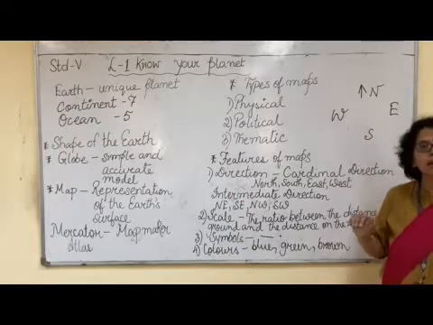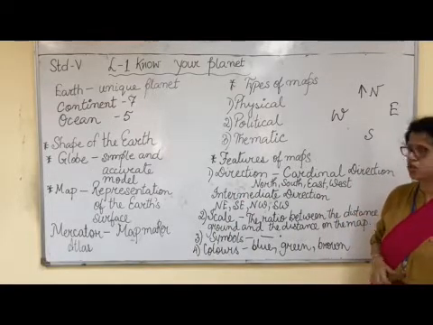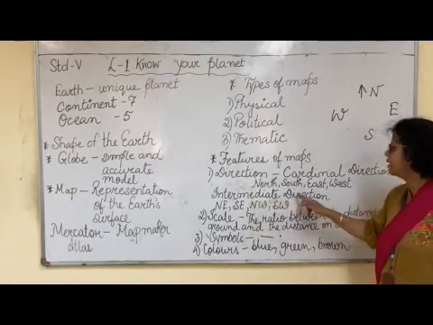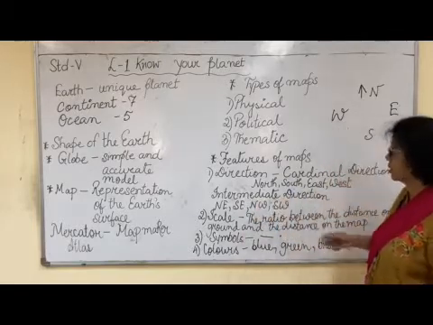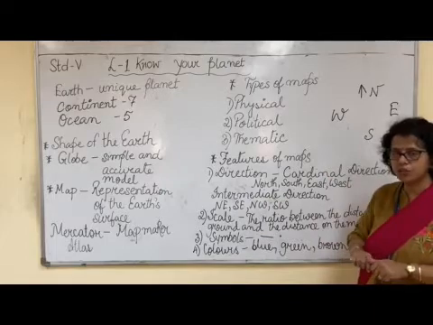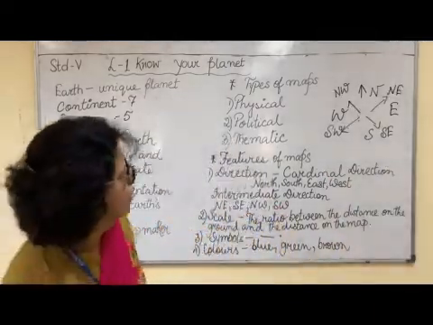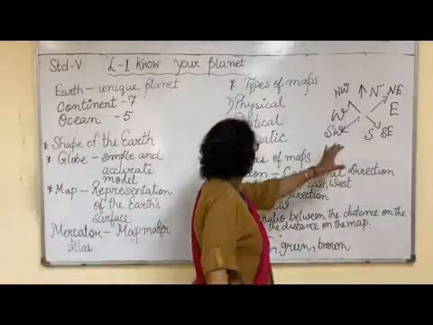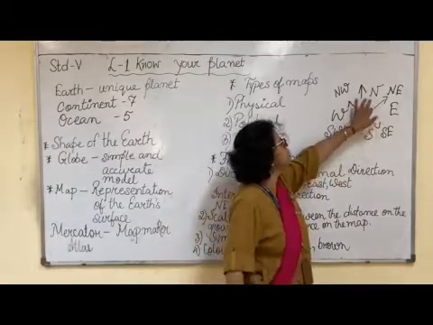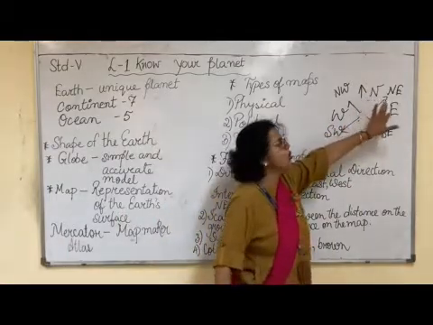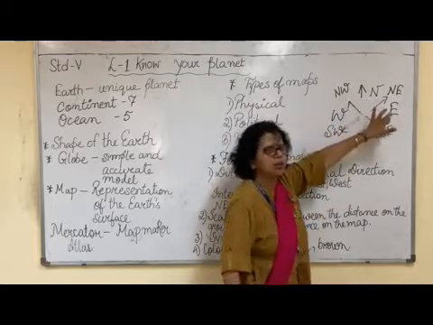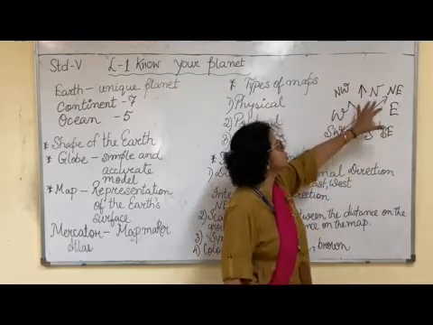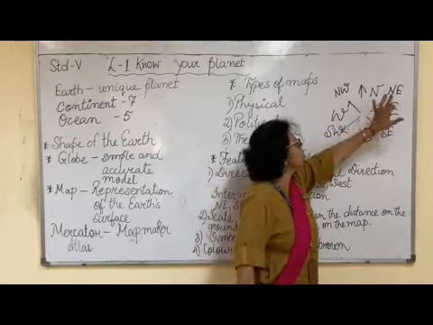Now there is another type of direction which is called intermediate directions. What are they called? Intermediate directions. Now between north and east, it is called northeast. Every area will not be in the north only or in the east only. It may be between north and east, so it is called northeast.